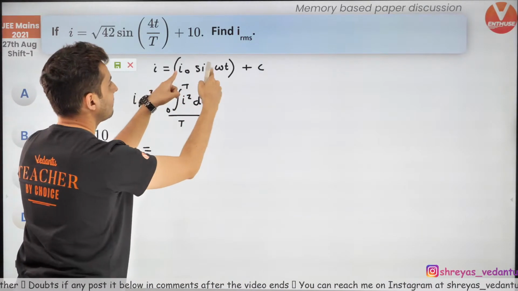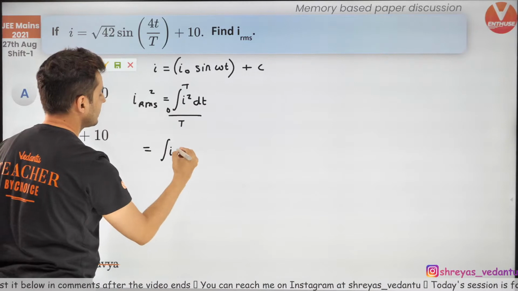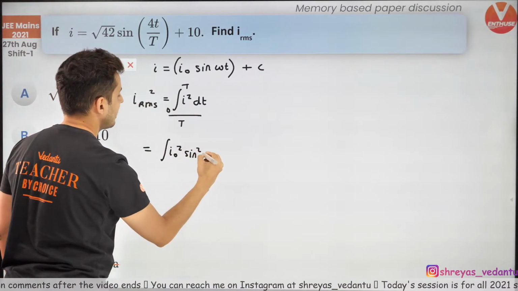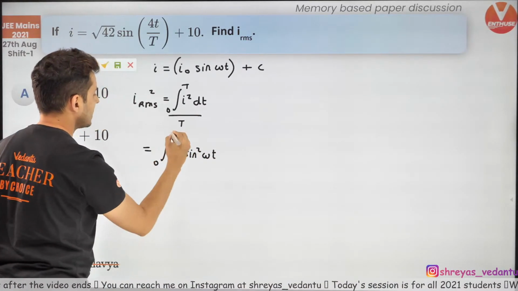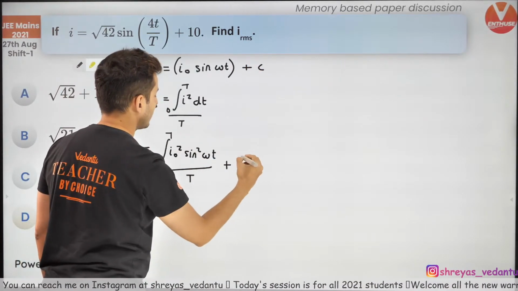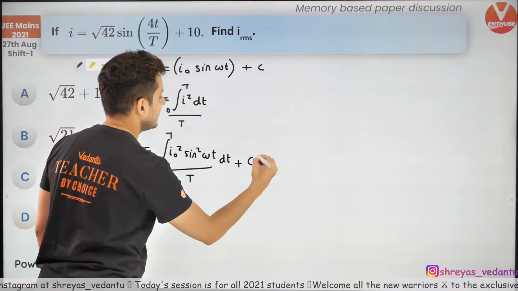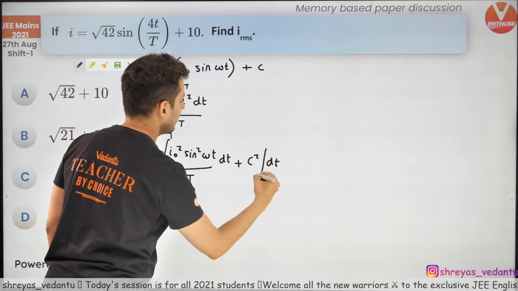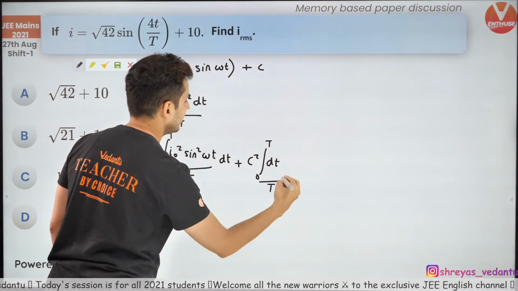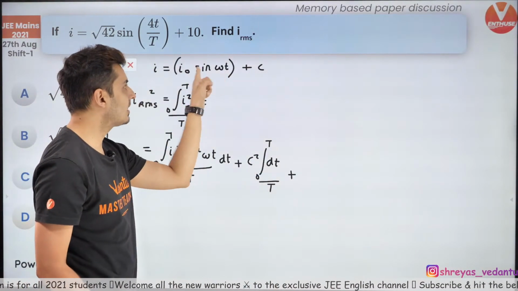What will happen? You will have this a plus b whole square. So you will have I naught square sine square omega t from 0 to t divided by t, plus c square, and I should also put dt over here, c square integral dt from 0 to t divided by t, plus also I'll have the third term, a square plus b square plus 2ab.